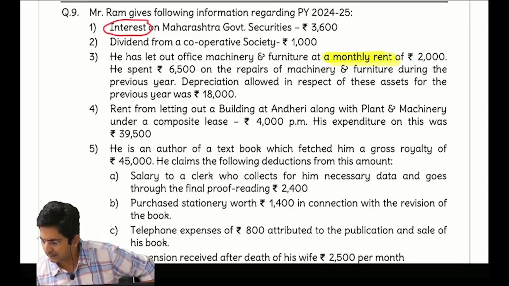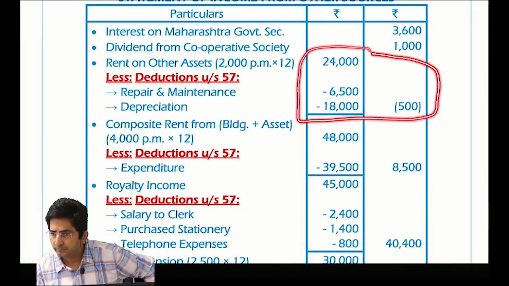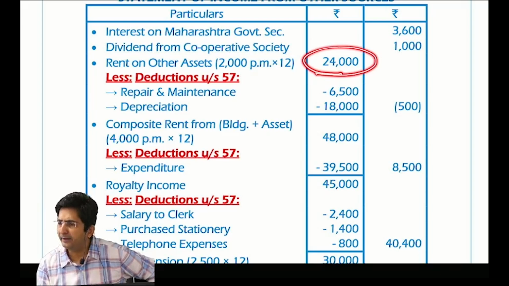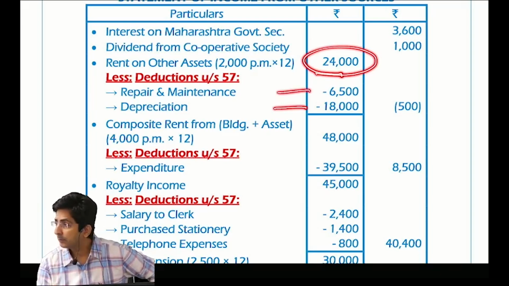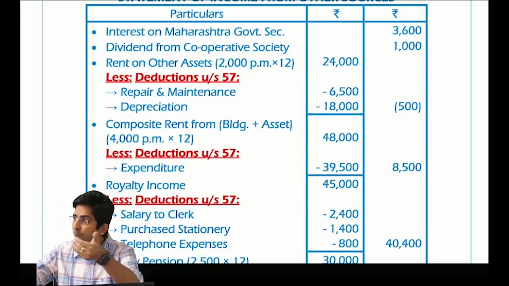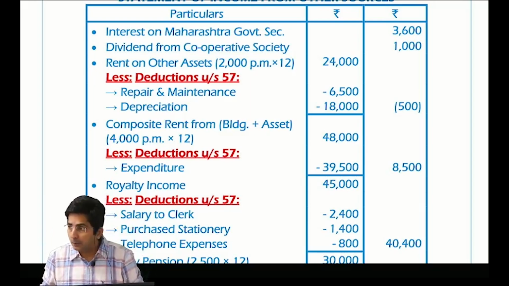In this question you will find there was a loss in rental income. Why am I saying loss? Because I could get rent of only 24,000, but my expenses are too much. It happens like if I am running a coaching class, I am getting less fees from the students, but my expenses are too much. So that is a loss.